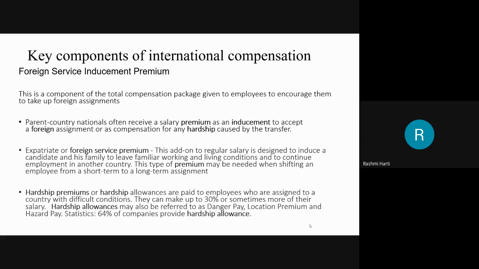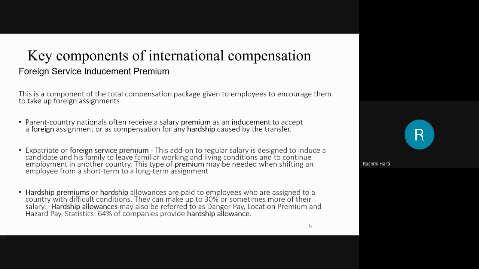The expatriate foreign service premium is nothing but an add-on or allowance to the regular salary, which is designed to induce and motivate the employee of the home country and their family to leave their familiar working and living conditions and continue being employed in another country. So this is a kind of motivation for the employee as well as the family to go and take up that particular job in the foreign country.